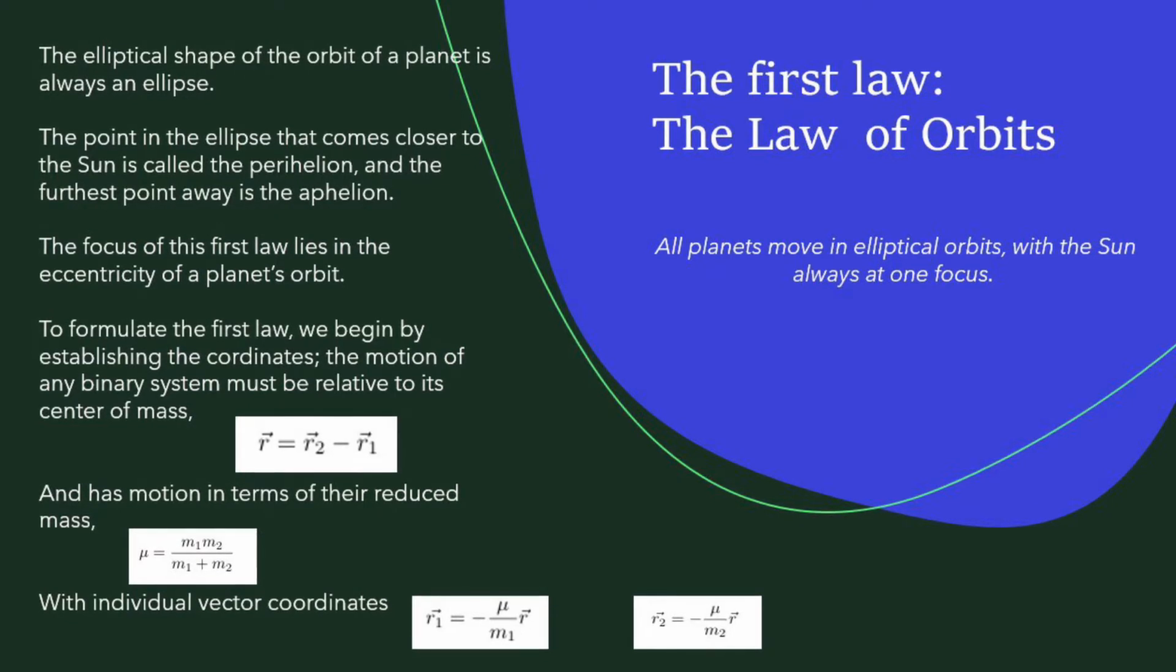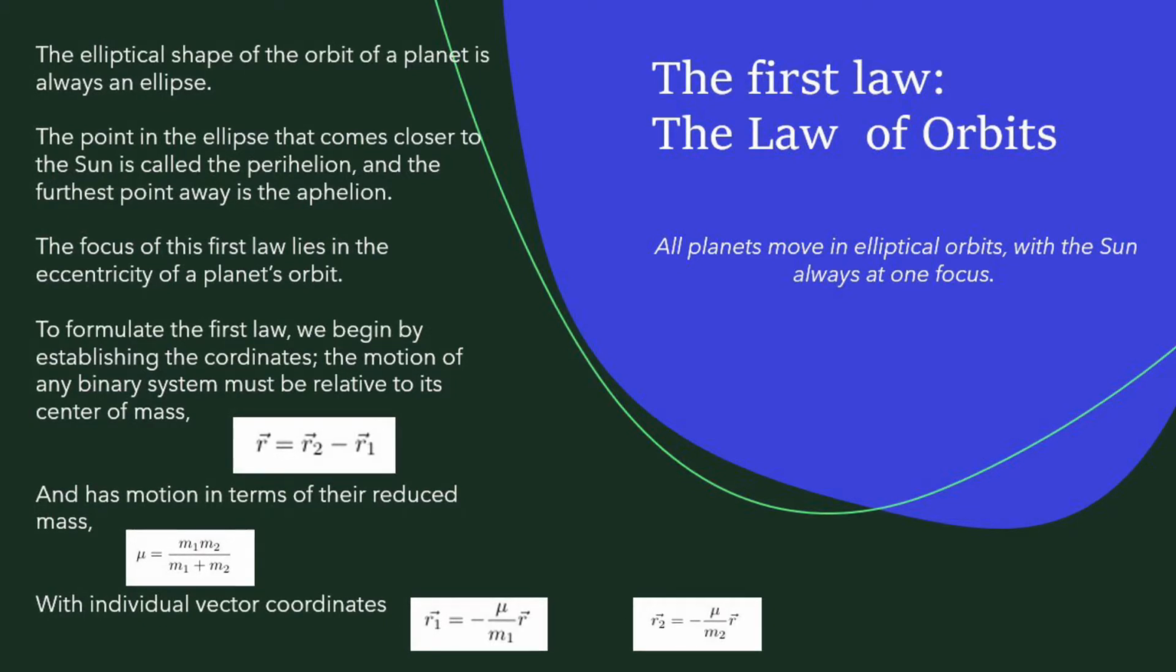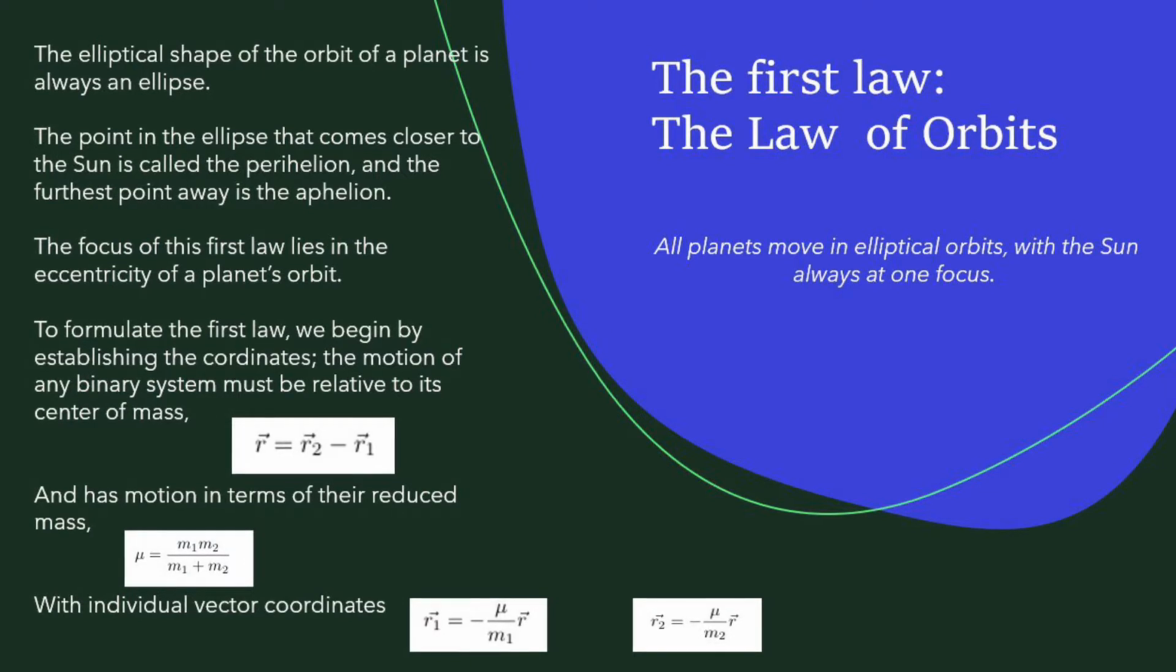The focus of this first law lies in the eccentricity of a planet's orbit. This eccentricity is defined as the ratio of the distance between the foci and the major axis of an ellipse, and, by definition, this value will be 0 for a circle.